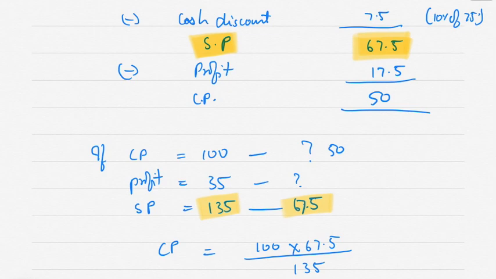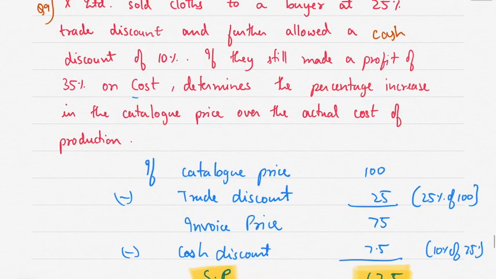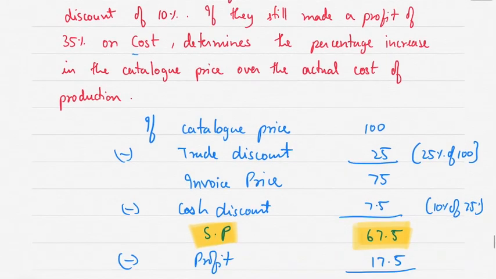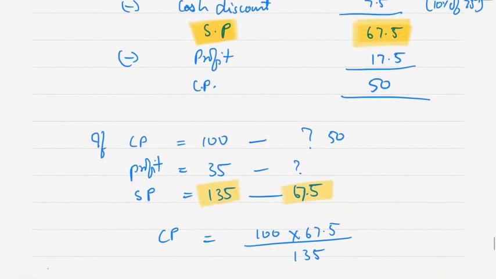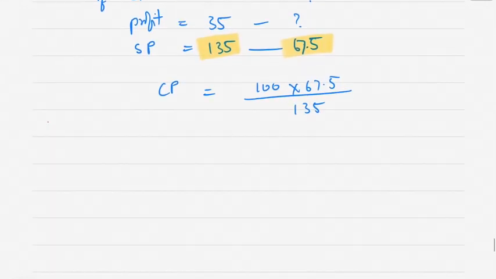Now they have asked the percentage increase in catalog price over actual cost. Determine the percentage increase in the catalog price over the actual cost of production. Okay. Now actual cost is 50, right? Catalog price is 100. So what is the percentage increase?